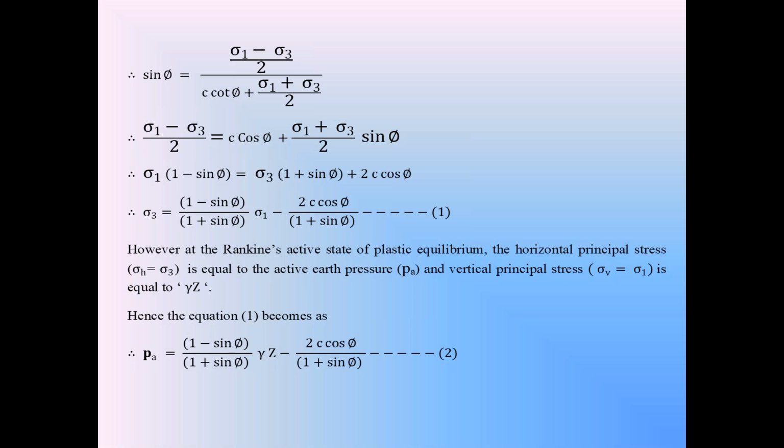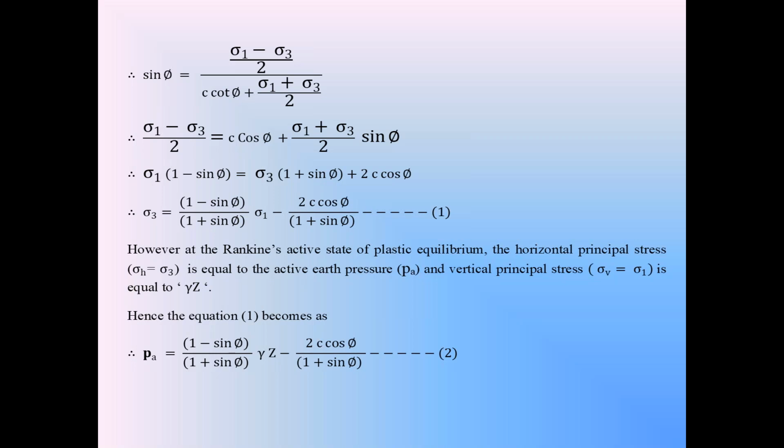In equation 1, the left hand side, sigma 3 is equal to PA. Therefore, from equation 1, you will get PA, what is that PA? Active earth pressure in the cohesive backfill. PA is equal to 1 minus sin phi by 1 plus sin phi into sigma V minus 2c cos phi by 1 plus sin phi.